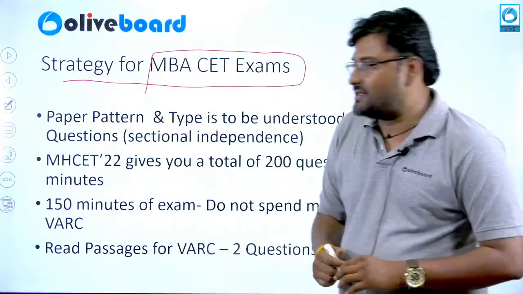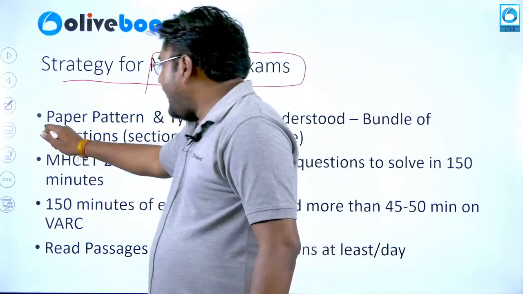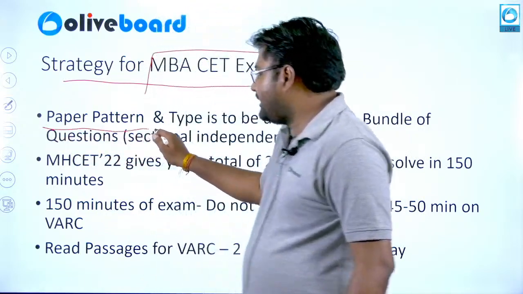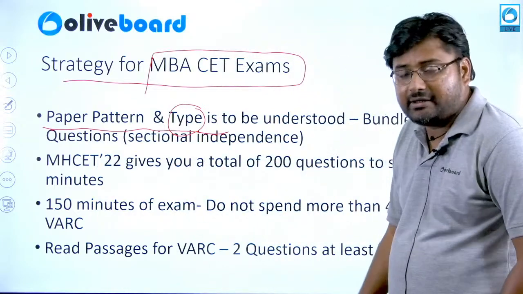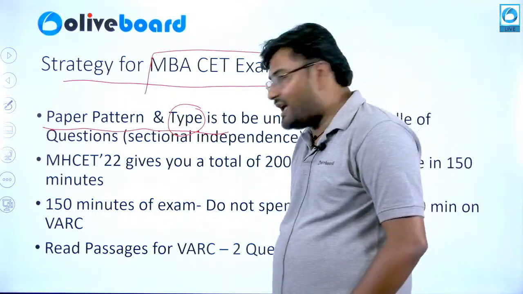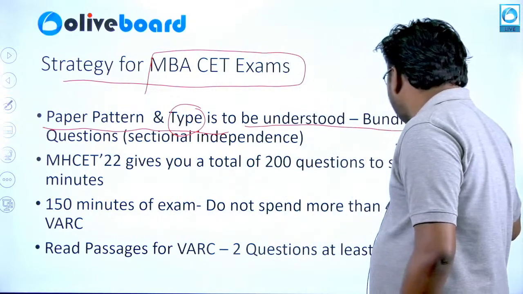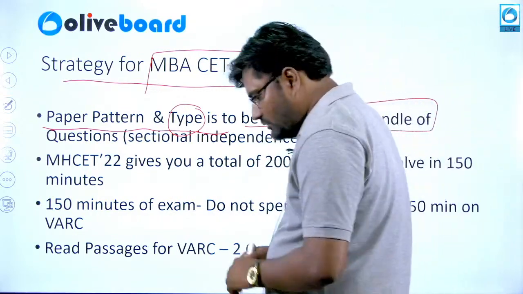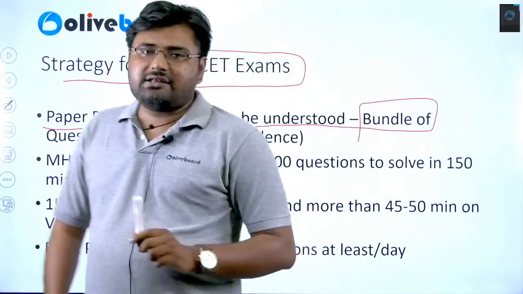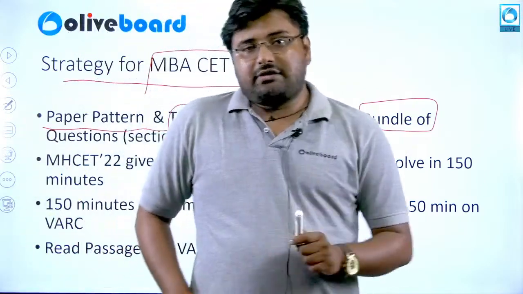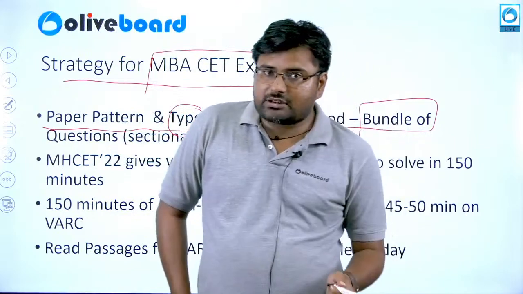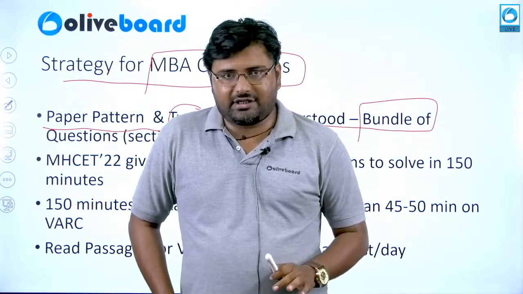the MBA CET exam. Now, I think all of you are aware of the fact that the paper pattern and the type of questions expected in the MBA CET 22 exam are to be in a bundle format. The bundle format means that there can be 3 VARC questions followed by 1 logical reasoning question, followed by 1 quant question, followed by 4 abstract reasoning questions.